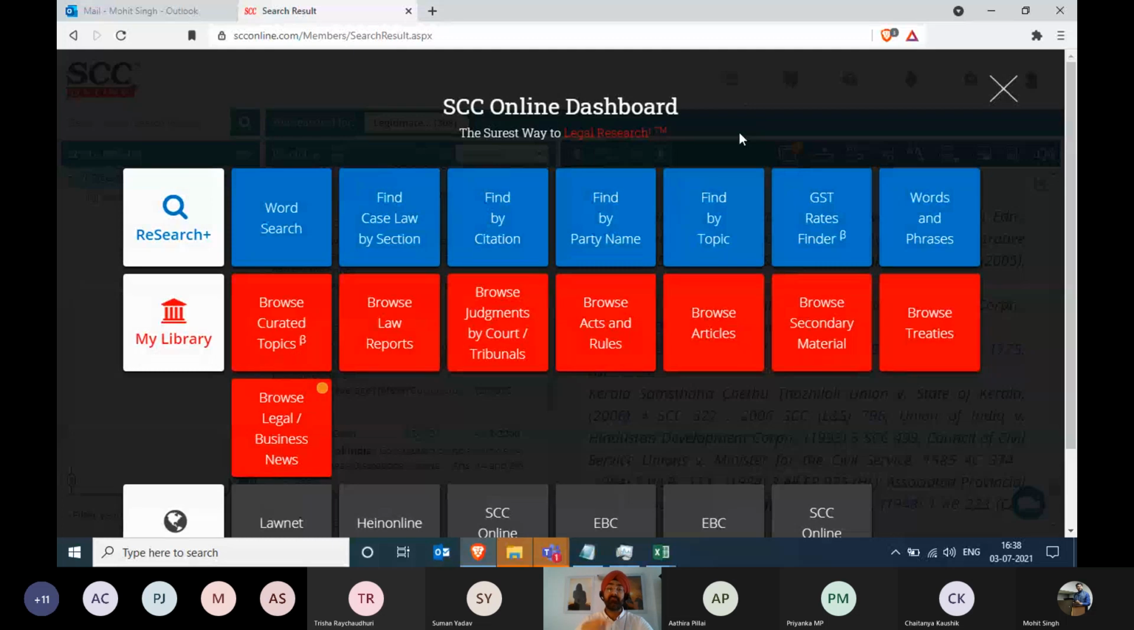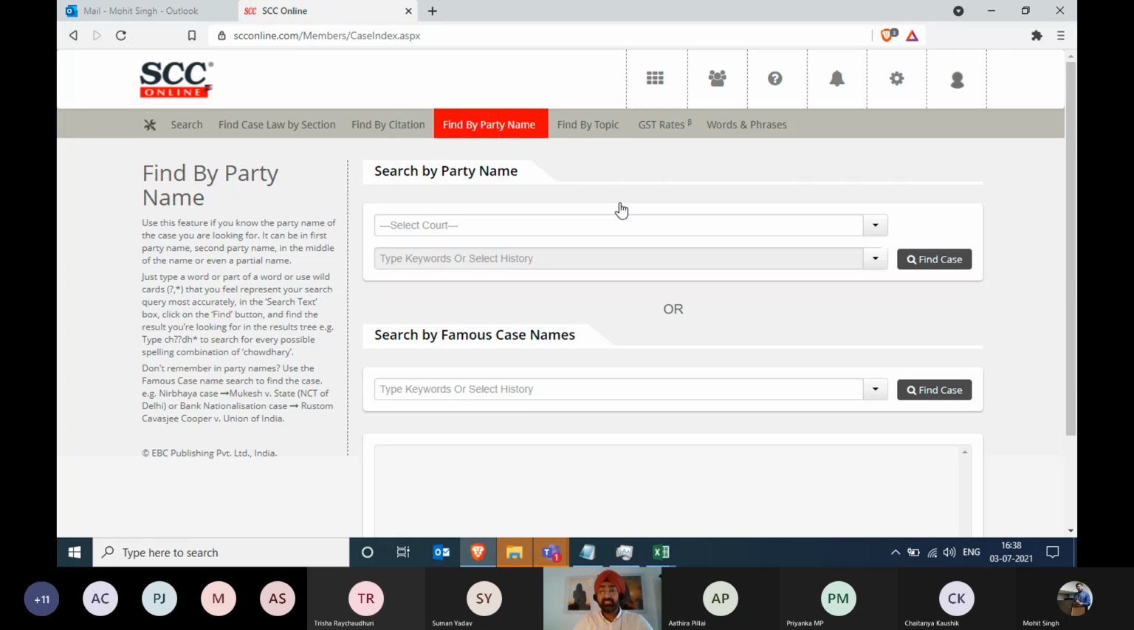Now moving to the next one, find by party name. As the name suggests, you can search with the help of party names over here. Now, even if the judgment is of Supreme Court or High Court, and if you have any confusion, any dilemma around it, there's an option of selecting all jurisdictions, searching for the name of the party in all the courts together. Mohit, if you can just select that, select the drop down. Just a second.